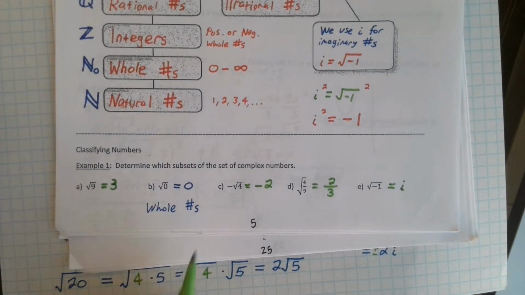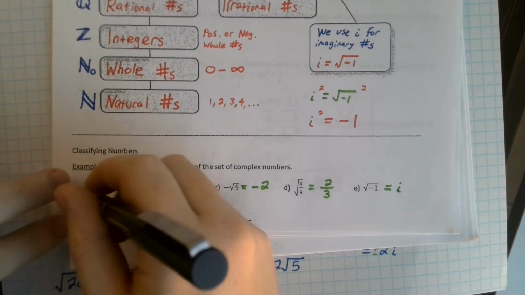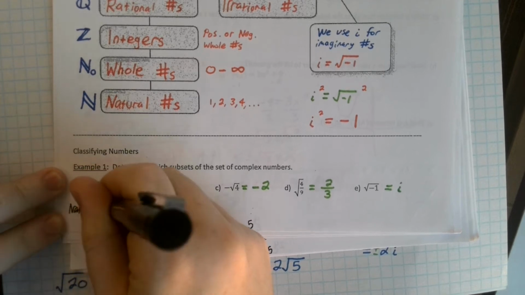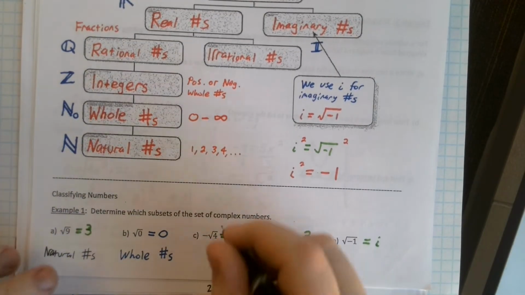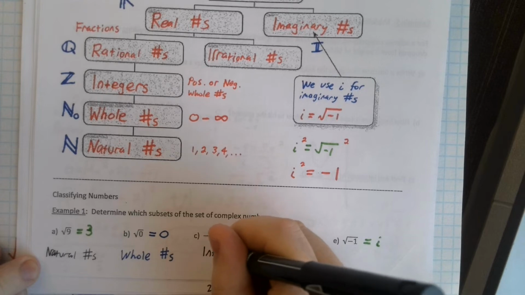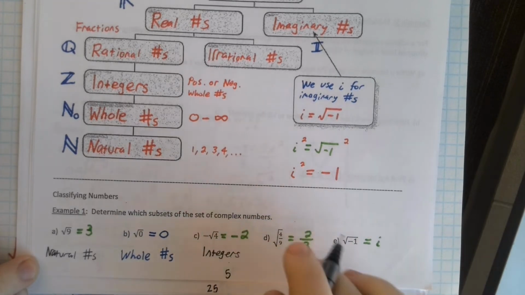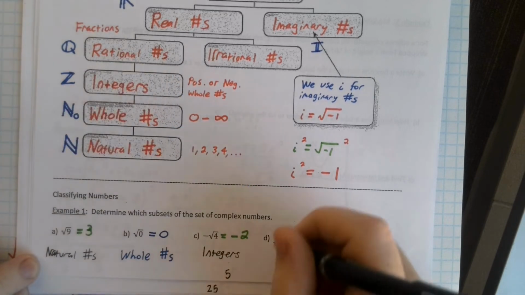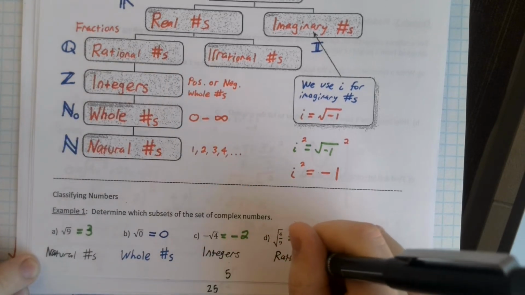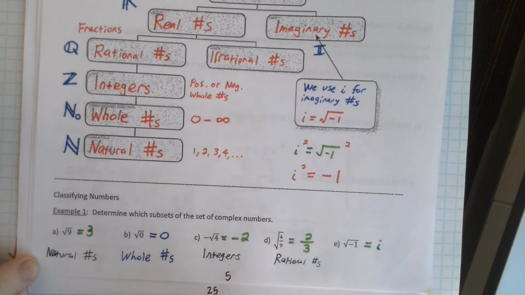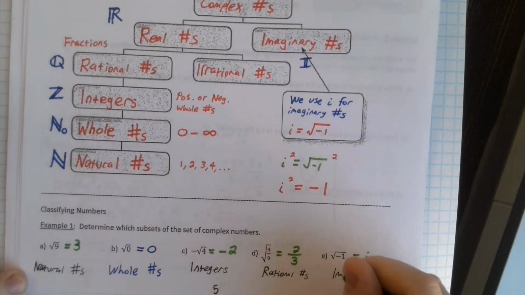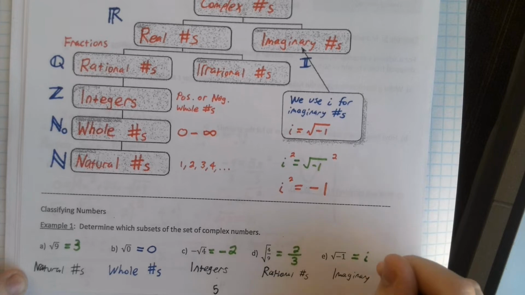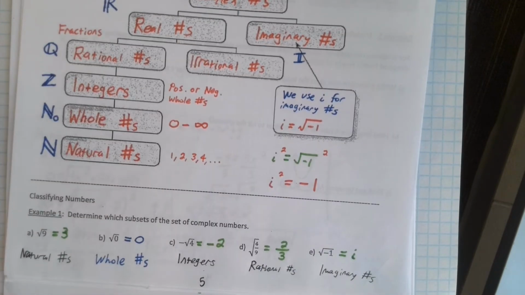So when we simplify all these square roots, we get the following. What subset is the number 3 in? Well, that's one of our natural numbers. What about negative 2? Well, the integers have positive and negative whole numbers, so this is an integer. 2/3 is a fraction, which means that's a rational number. And finally, we know the square root of negative 1 we write as just i. And this is in the imaginary numbers. So remember, i means imaginary.